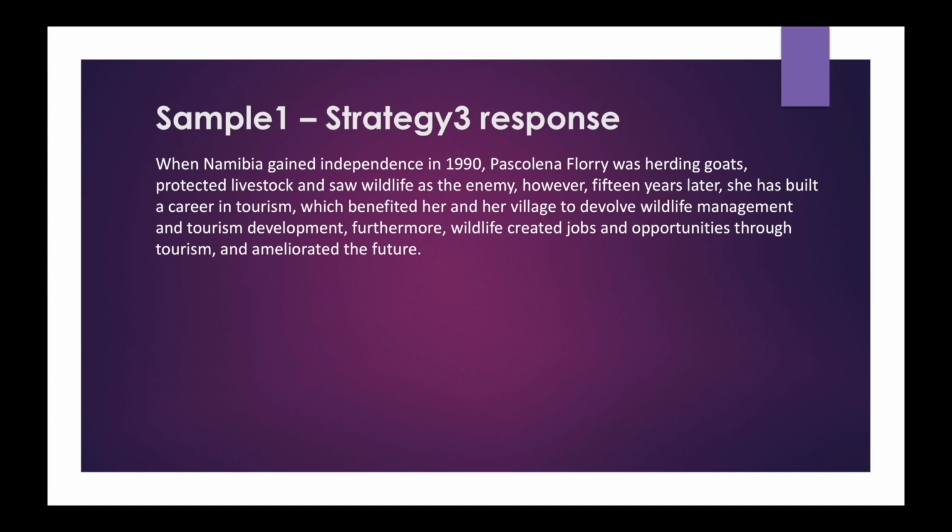So wherever possible use the synonyms, but don't paraphrase the entire key points. The words such as livestock, tourism, wildlife, keep these words as they are. But try to use academic vocabulary such as ameliorate instead of better, but use it only if you are confident, otherwise keep it as it is. So using this method we got 55 words. Okay, but this may not be the perfect sentence. Remember that for summarized written text, the answer is not a fixed one. Each one of us will write different answers.